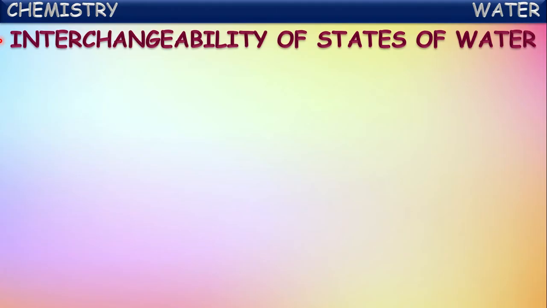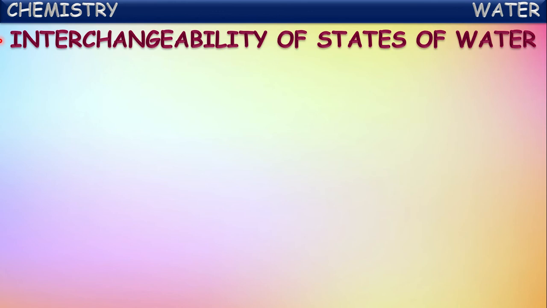Before that, let us talk about the interchangeability of states of water. We said water exists in three different states. What are those? Solid, liquid, as well as gaseous state. In the solid state, water is available in the form of ice. At normal temperatures, water exists in the liquid state. At higher temperatures, water exists in the gaseous state, which we call water vapor.